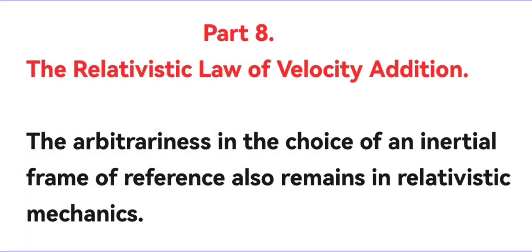Part 8. The relativistic law of velocity addition. In classical physics, the choice of an inertial frame of reference is arbitrary. That is, instead of one inertial frame of reference, one can choose any other frame of reference moving relative to the first with any arbitrary, but, naturally, constant, velocity. This new frame of reference will also, naturally, be inertial.